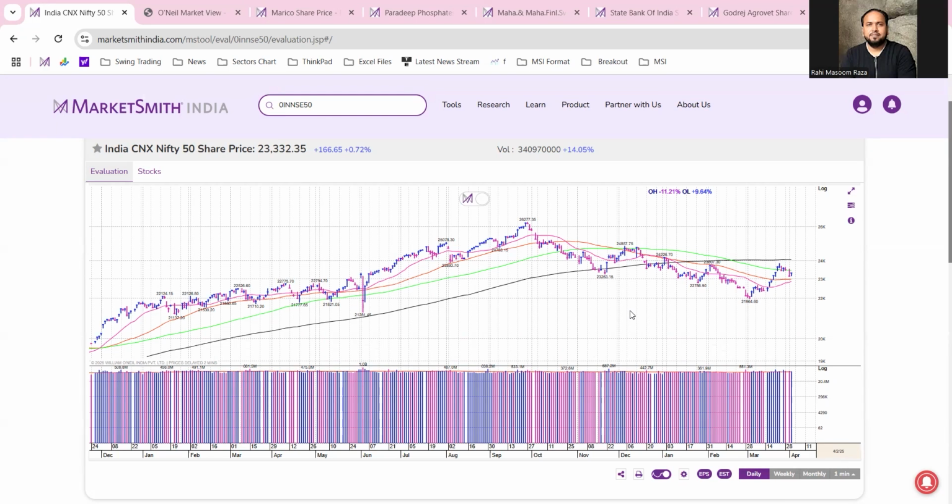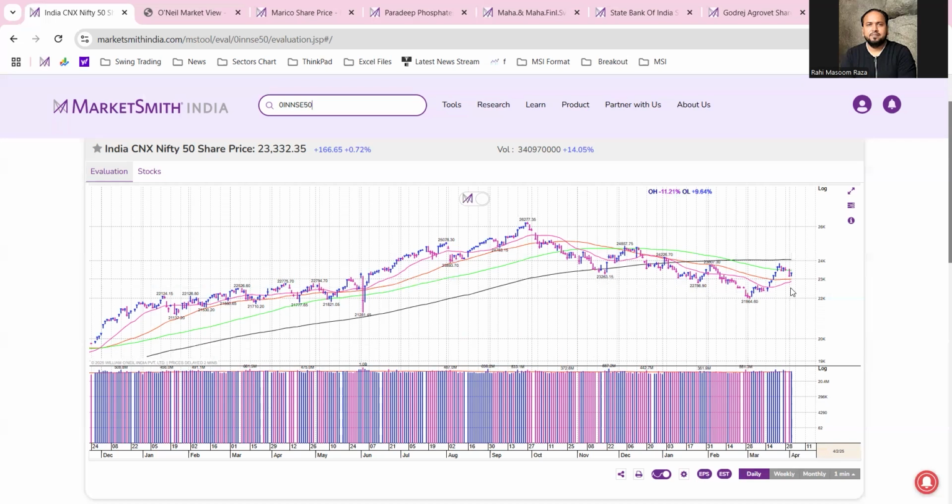So we'll start from Nifty 50. This is the daily chart of Nifty 50 and we can see in the last week Nifty 50 was holding near its 100 DMA, but at the start of this week, on 1st of April, the index breached its 100 DMA. And yesterday, the index tried to show some strength and managed to close on a positive note.